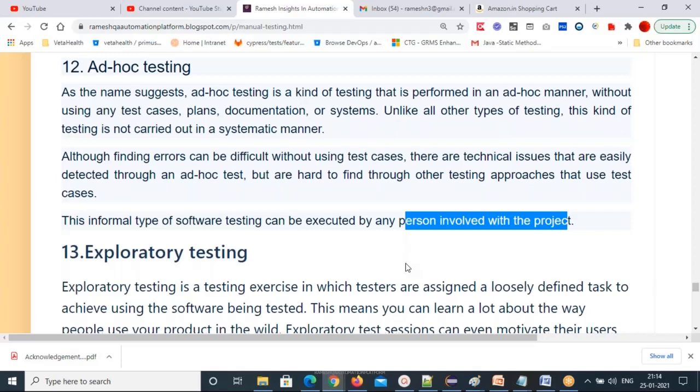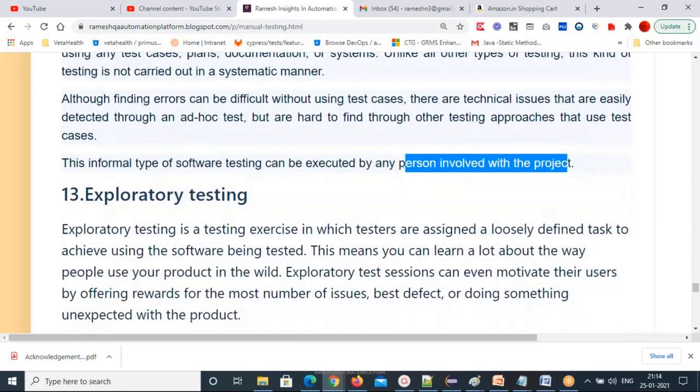Exploratory testing is quite the opposite of ad hoc. In exploratory testing, you explore and learn a lot about the application, you have documents, you learn, and then you perform the testing on the application. Exploratory test sessions can even motivate their users by offering rewards for the most issues, the best defect, or doing something unexpected with the product.